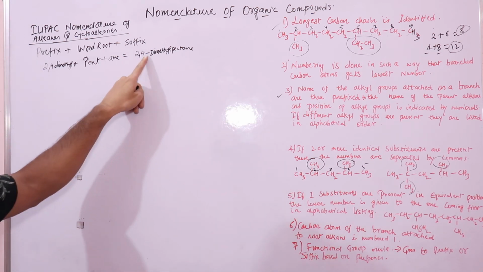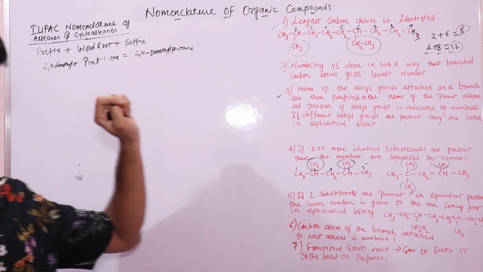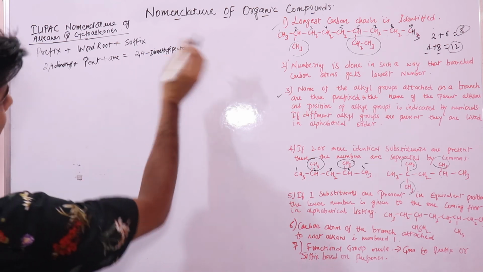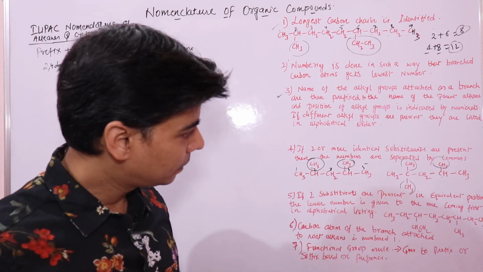If you don't put a dash, if you don't put a comma, or you give a space between dimethyl and pentane, then it will go wrong. So 2,4-dimethyl pentane, right? If you look at this, it is